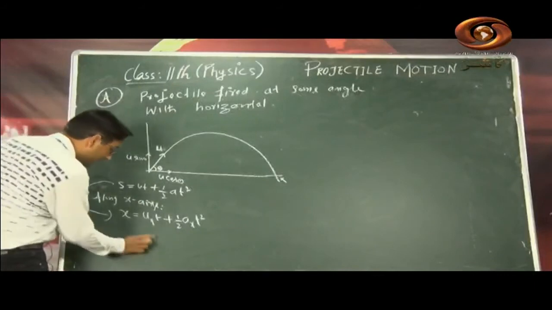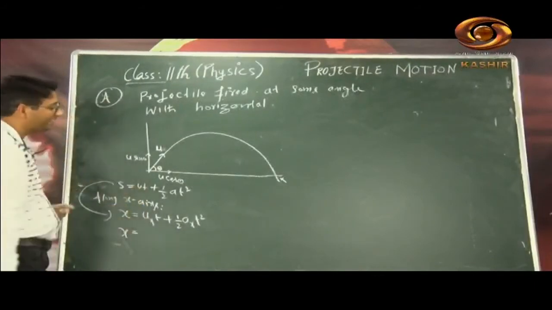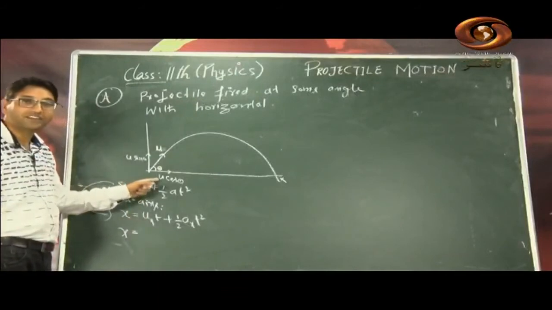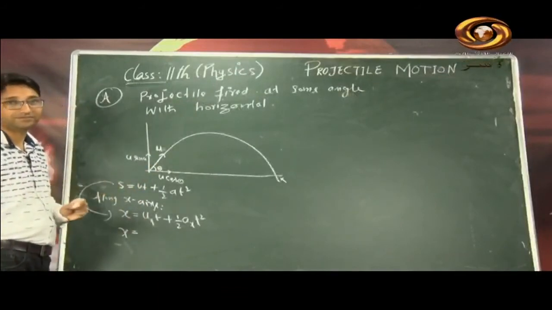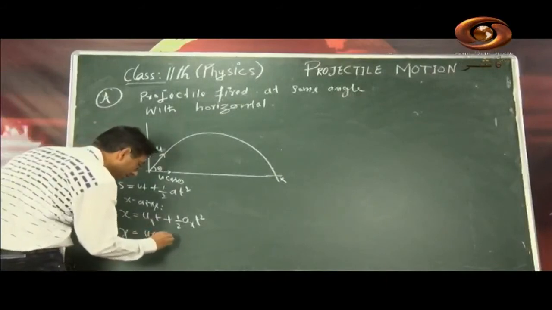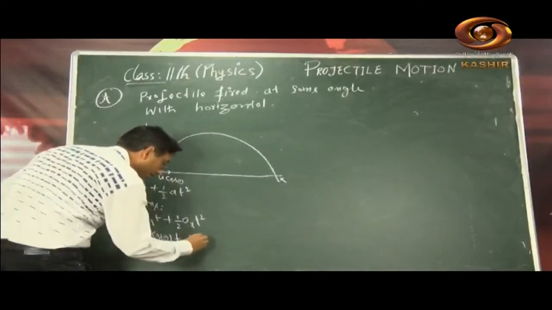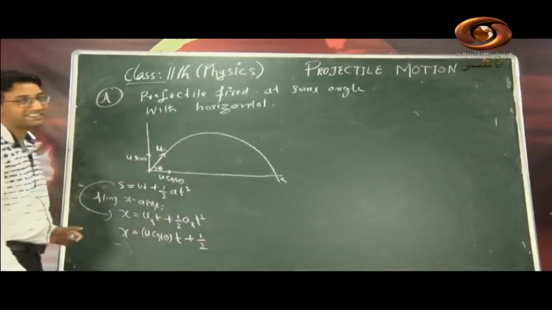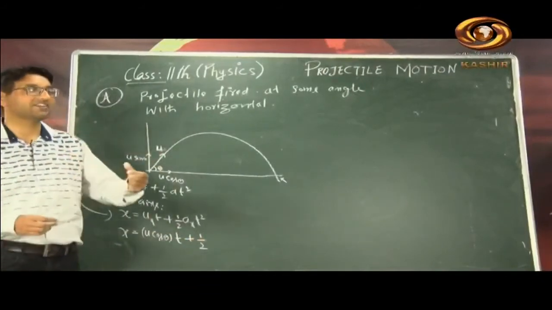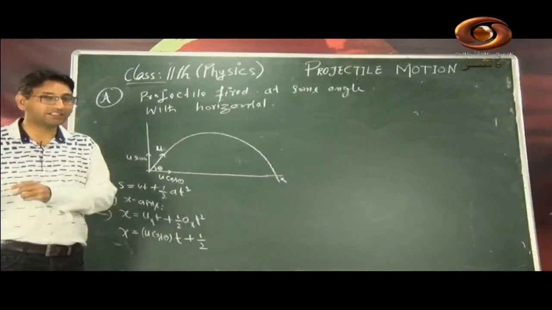Then, my dear students, this x is equal to what? What is the initial velocity along the x-axis? The initial velocity along the x-axis is u cos theta. So u cos theta times t, plus half of the acceleration along the x-axis. Since the velocity along the x-axis is uniform, the acceleration is 0, neglecting friction and other effects.